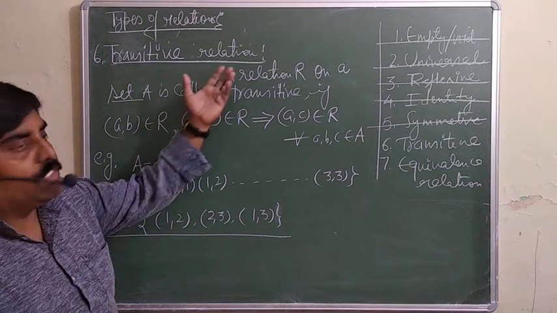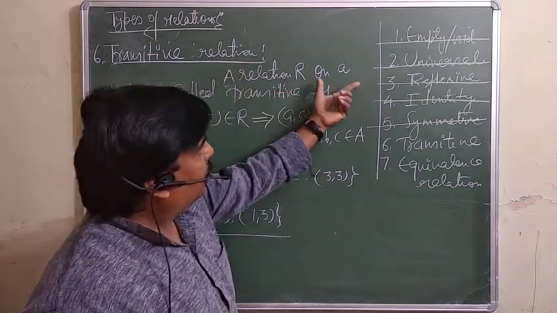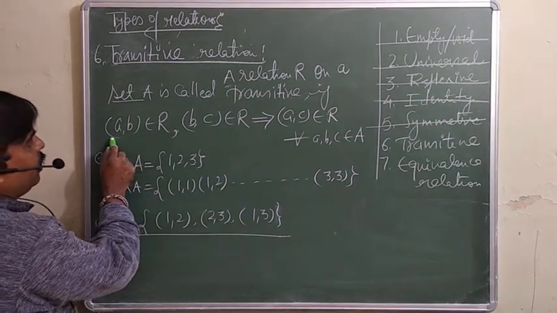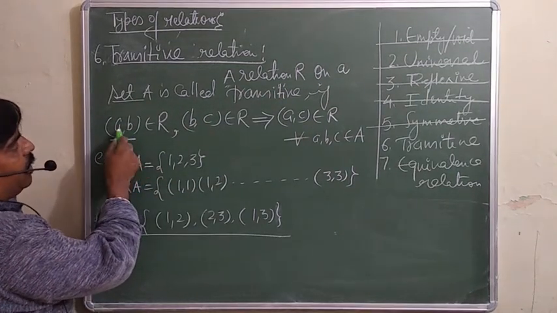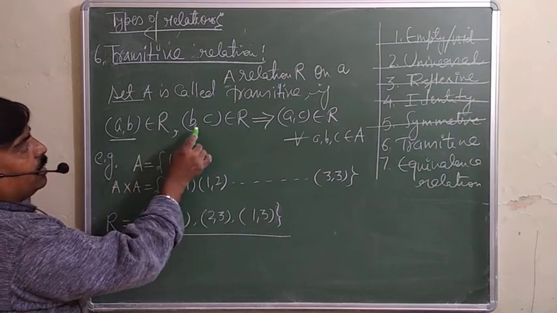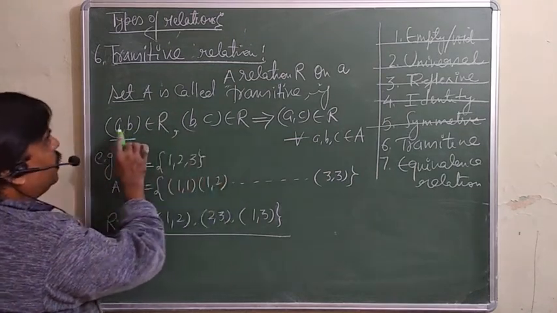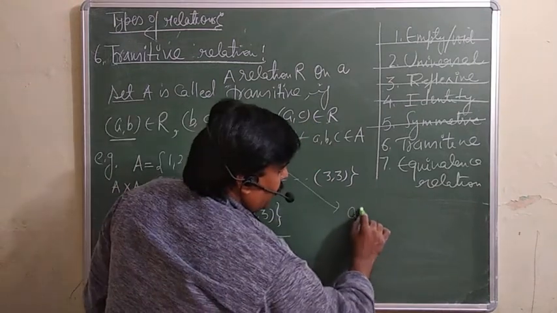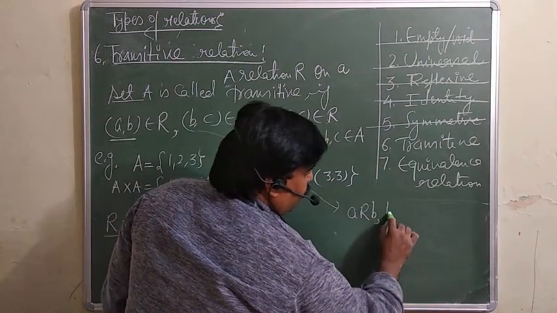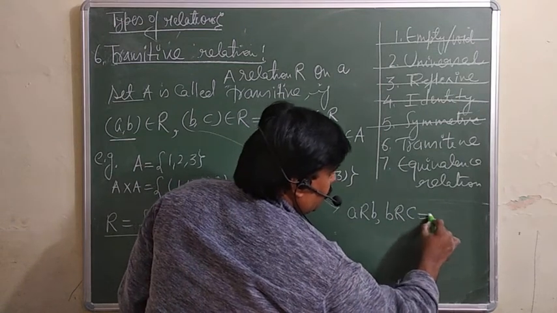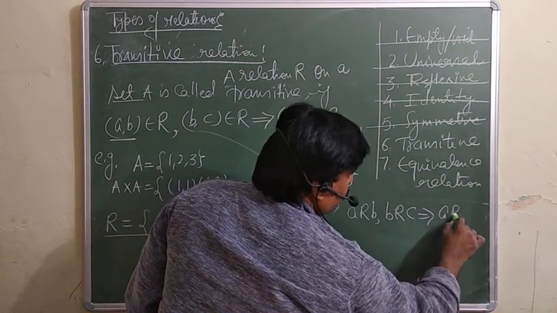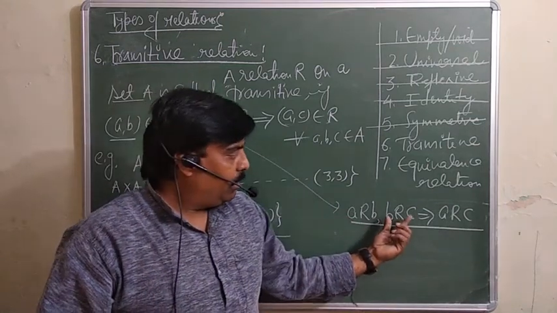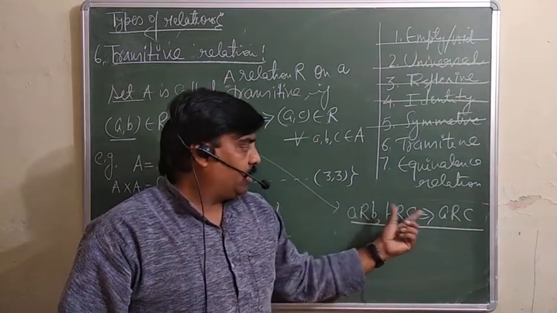Now the transitive relation. A relation R on a set A is called a transitive relation if (A, B) belongs to R and (B, C) belongs to R, then (A, C) must also belong to R. Or you can say, A has a relation with B, B has a relation with C, then A must have the same relation with C.